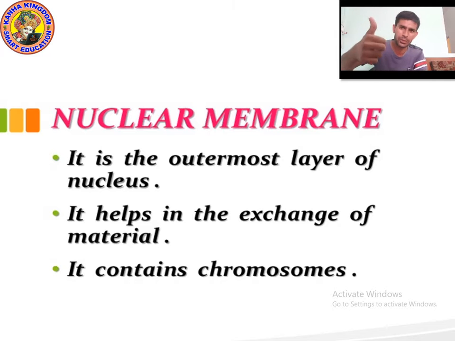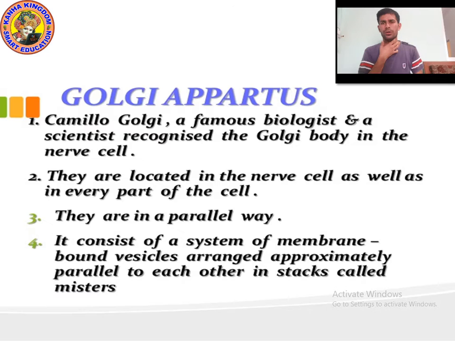Now on to the next point. Last time we also studied about Golgi apparatus, or Golgi body. Kids, can you tell me who discovered the Golgi apparatus?